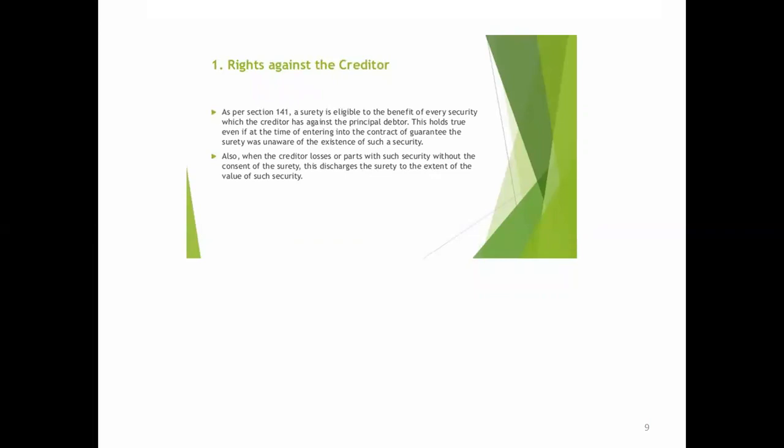This holds true even if at the time of entering into the contract of guarantee, the surety was unaware of the existence of such security. Also, when the creditor loses or parts with such security without the consent of the surety, the surety is discharged to the extent of the value of such security.